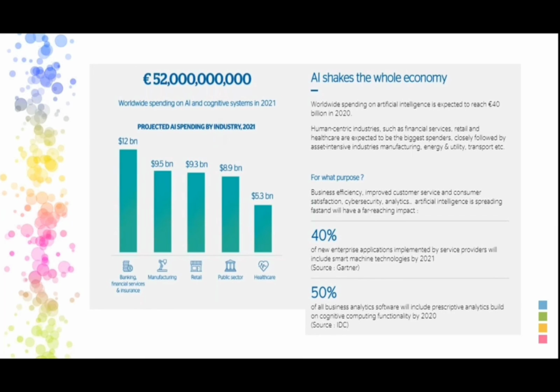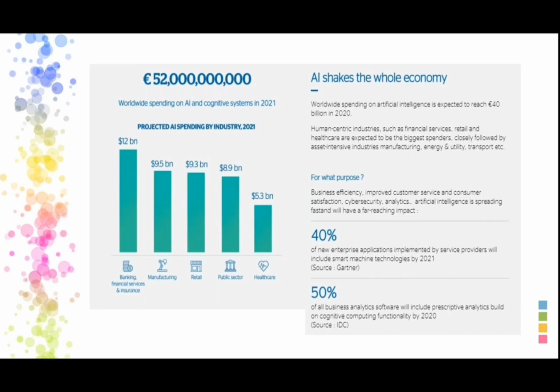Whether it is improving customer services and consumer satisfaction, cyber security, or analytics, in each and every area we are spreading our AI.